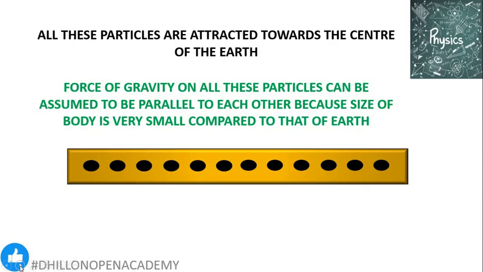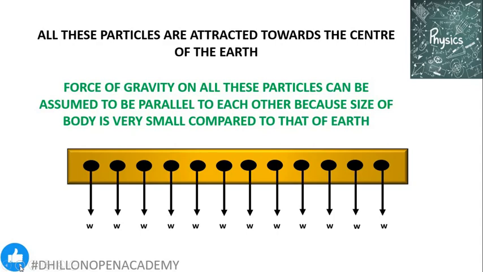So when gravity acts on each individual particle, it is trying to pull each particle towards the center of the earth with the help of the force, which we show here with arrows pointing vertically downward. So where is the point of action of the force? For each constituent particle, the point of action of the force is at the location of that individual particle. So if we label the particles as 1, 2, 3, 4, and so on, then the weight of each individual particle has its point of action at the location of only that particular particle.